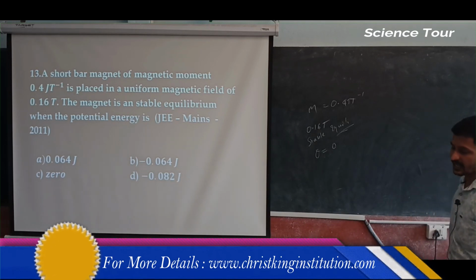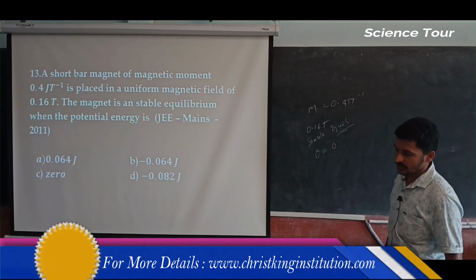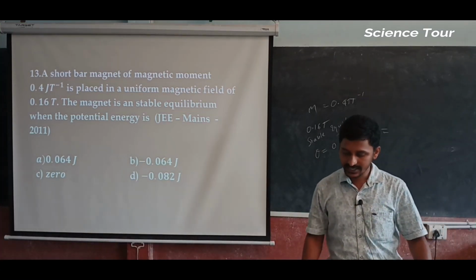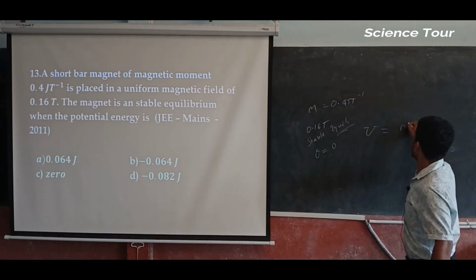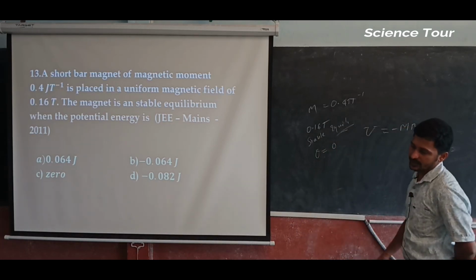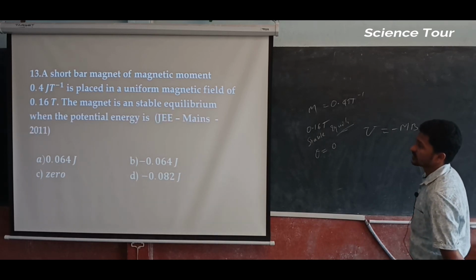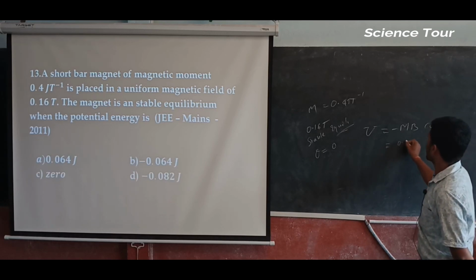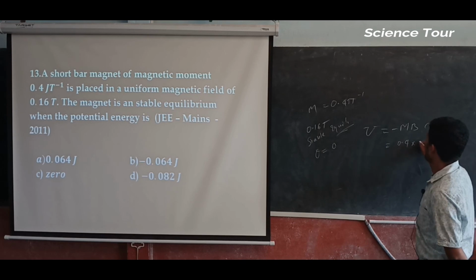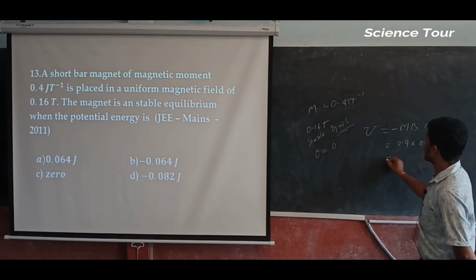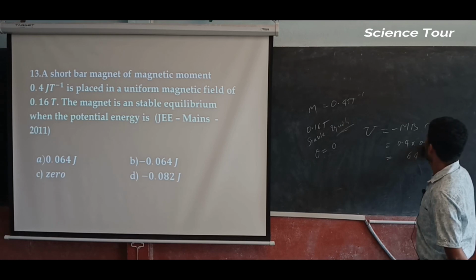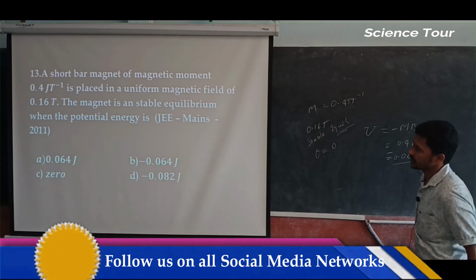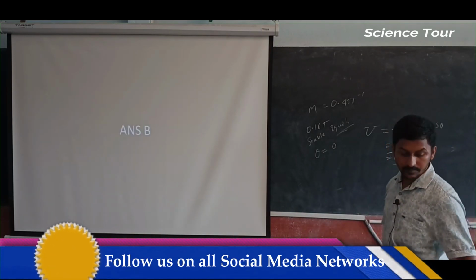So theta is equal to 0, and the potential energy is minus mB cos theta, which is minus mB. M is 0.4 and B is 0.16. 16 fours are 64, so the answer is minus 0.064 joule. The answer is B.